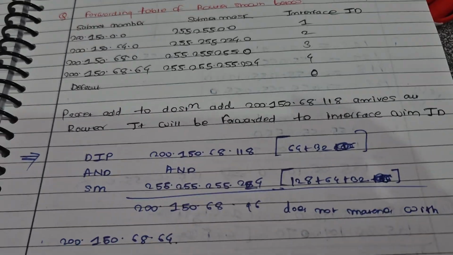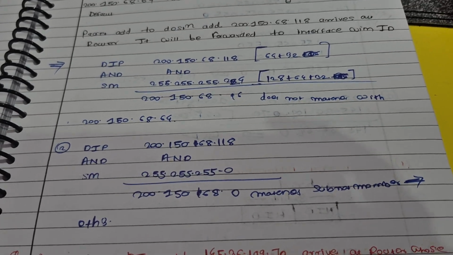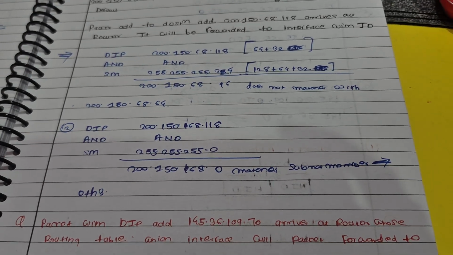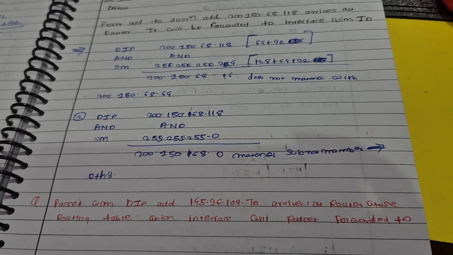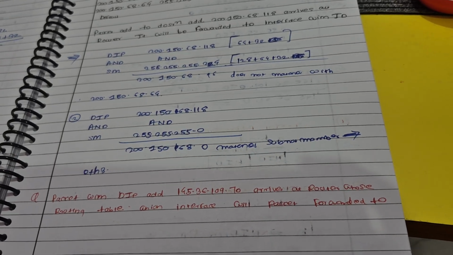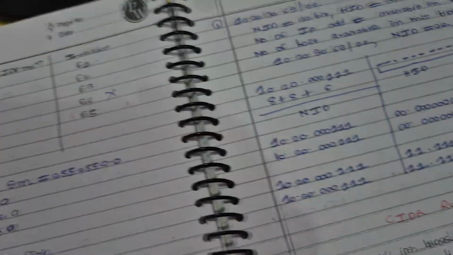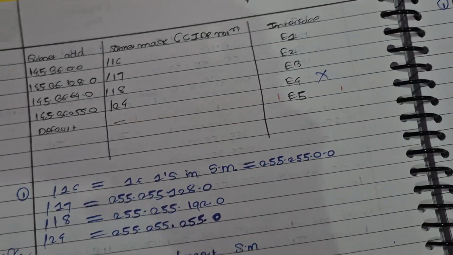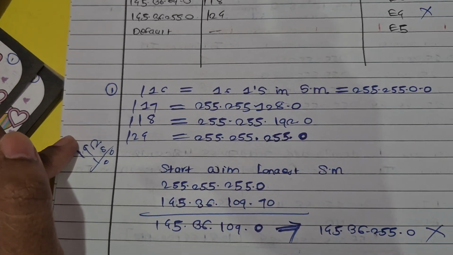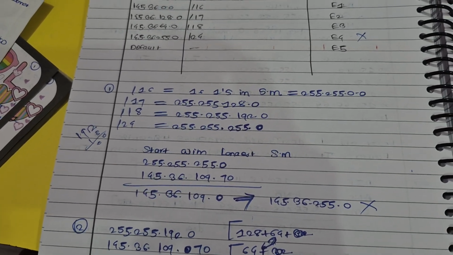I think this is the same kind of question where you need to do bitwise ANDing with the longest subnet mask with the destination IP address and see which matches and on which interface we can send the packet. Packet forwarded to. Let's see this question. This is, I think, the CIDR rule they have applied. /16, /17, /18 represent the network ID.